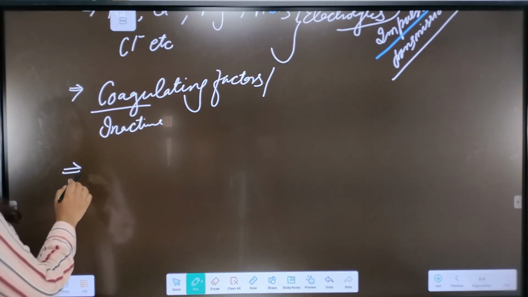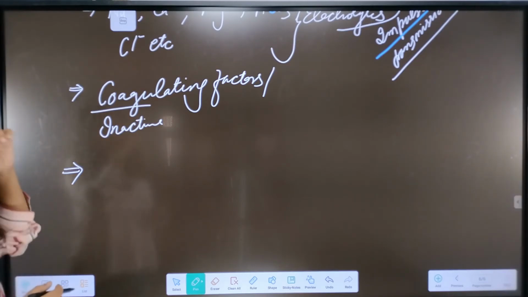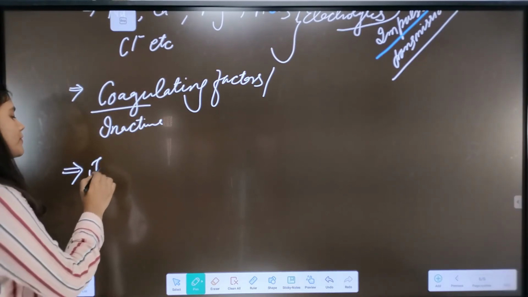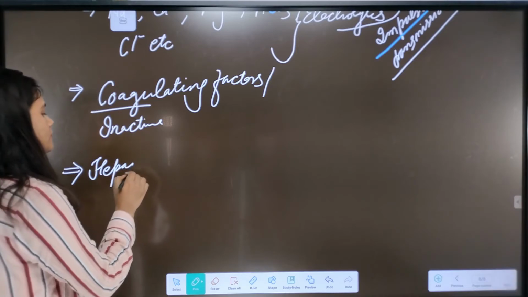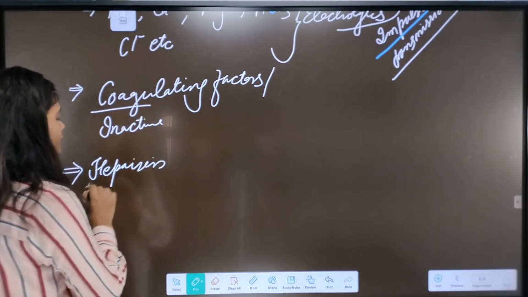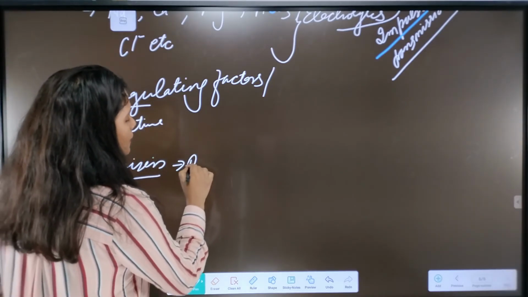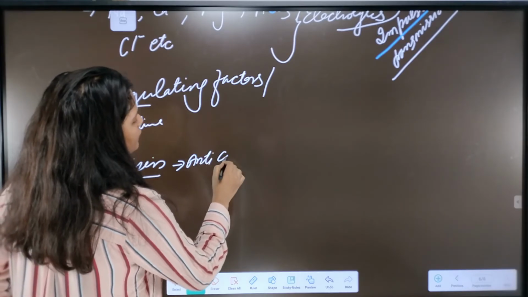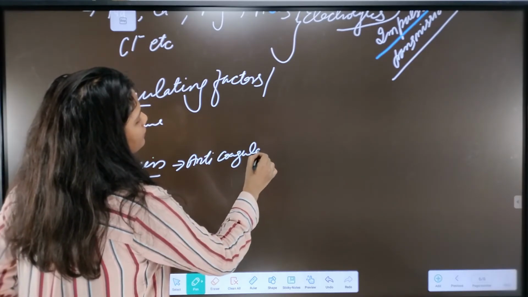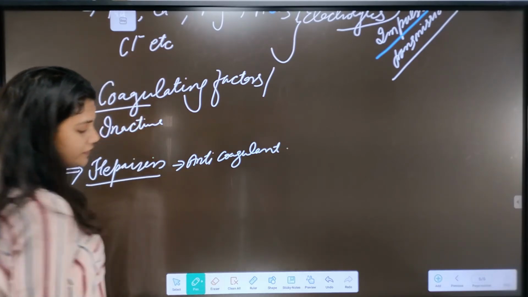Next thing which is found in our plasma is heparin. What is it? It is an anticoagulant.